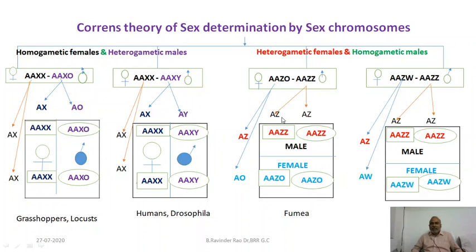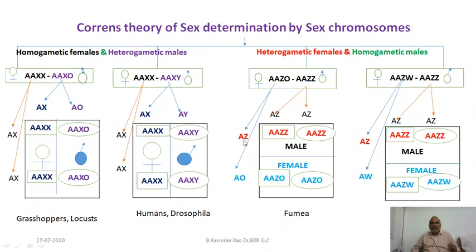Let us see a sperm. If a sperm is fertilized, it can form an embryo of either male or female. So there is no sex determination capacity with the sperm because all the sperms are the same.